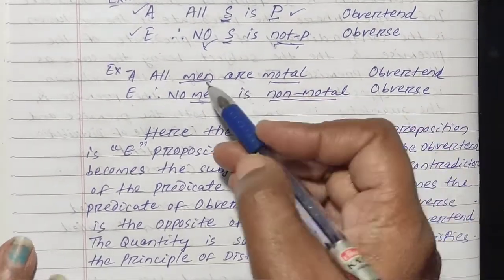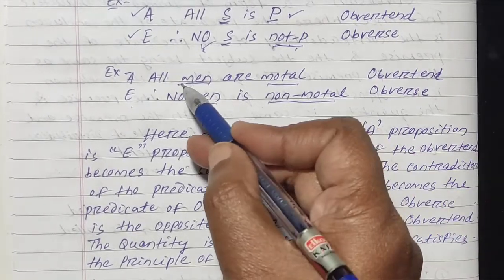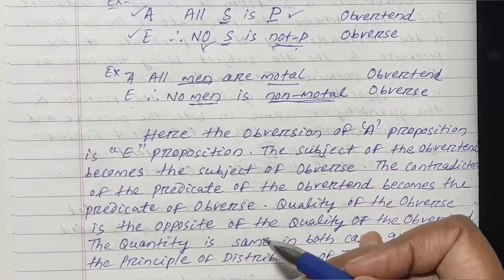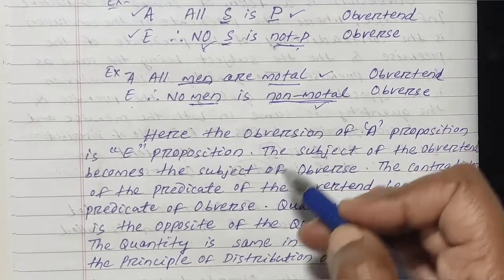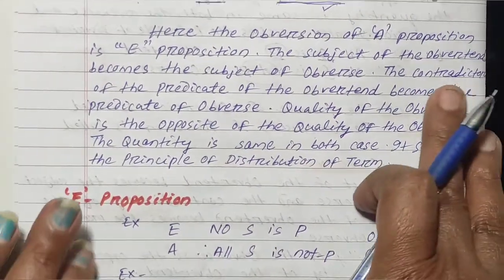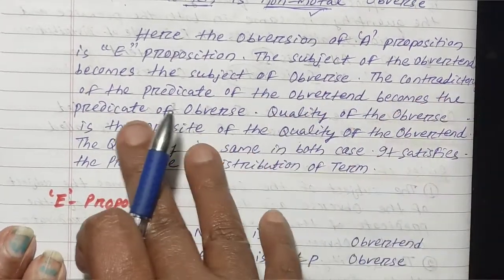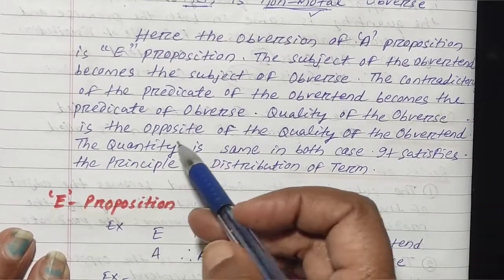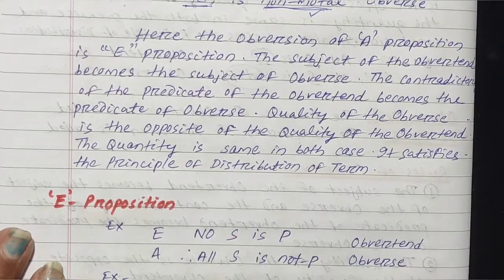Similarly, in this example: all men are mortal, no men are non-mortal. Men is the subject, which remains the same. The contradiction of mortal is non-mortal. The quality changes, affirmative to negative, and the quantity is universal in both. Here the obversion of A proposition is E proposition. The subject of the obvertend becomes the subject of the obverse, and the contradictory of the predicate of the obvertend becomes the predicate of the obverse. The quality of the obverse is opposite to that of the obvertend, the quantity is the same, and it satisfies the principle of distribution.